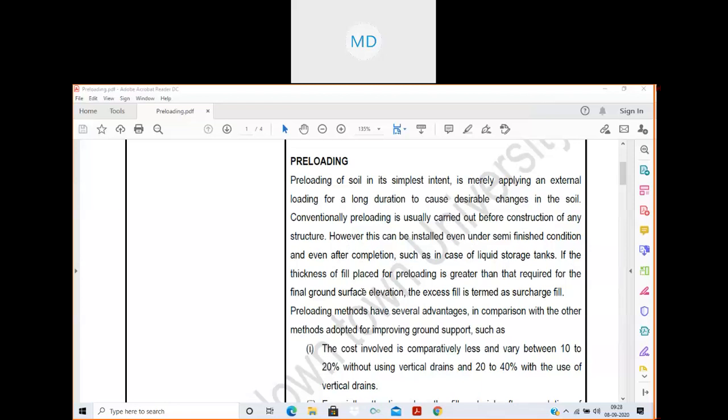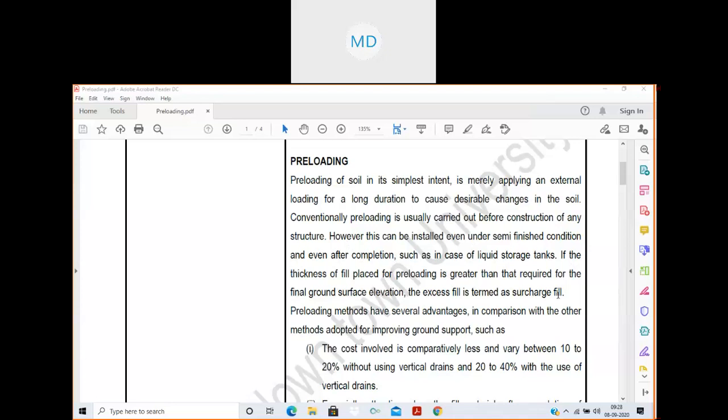If the thickness of fill placed for preloading is greater than that required for final ground surface elevation, the excess fill is termed as surcharge fill. Now, this is an important term, surcharge fill. Two-mark questions may be asked, what is surcharge fill?